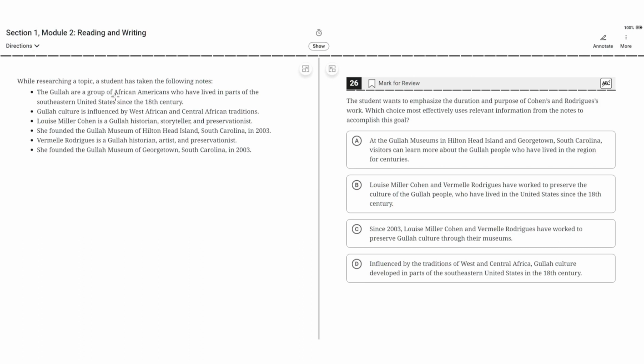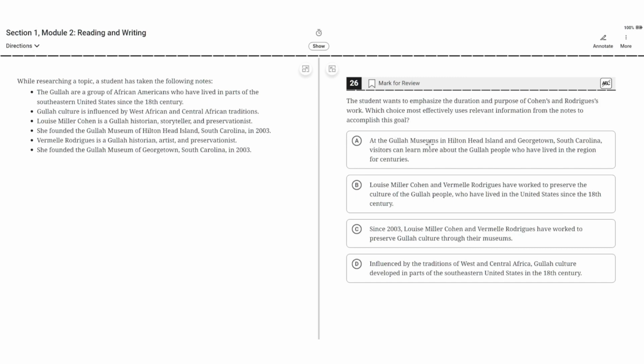The Gullah are a group of African Americans who have lived in parts of the southeastern United States since the 18th century. Gullah culture is influenced by West African and Central African traditions. Louis Miller Cohen is a Gullah historian, storyteller, and preservationist. She founded the Gullah Museum of Hilton Head Island, South Carolina, in 2003. Vermel Rodriguez is a Gullah historian, artist, and preservationist. She founded the Gullah Museum of Georgetown, South Carolina, in 2003.